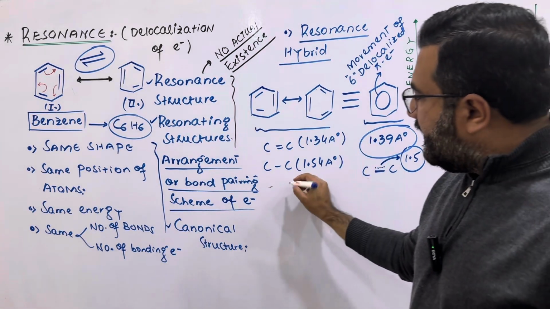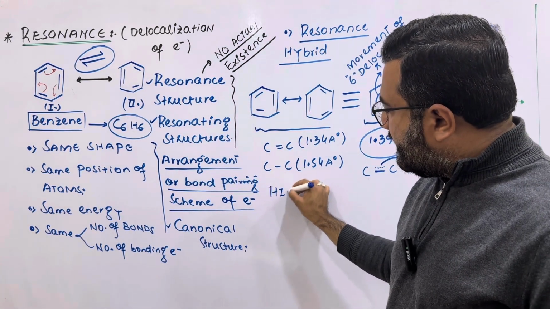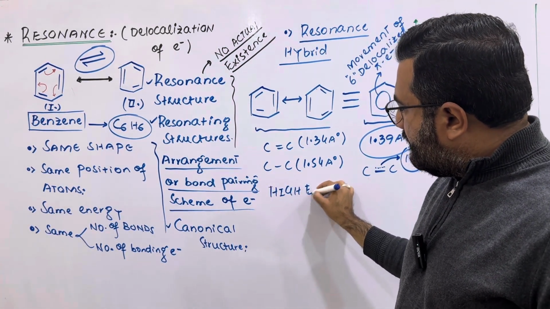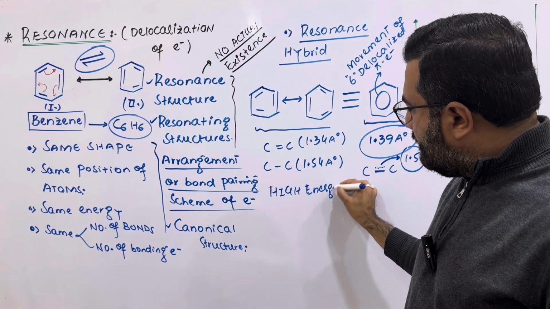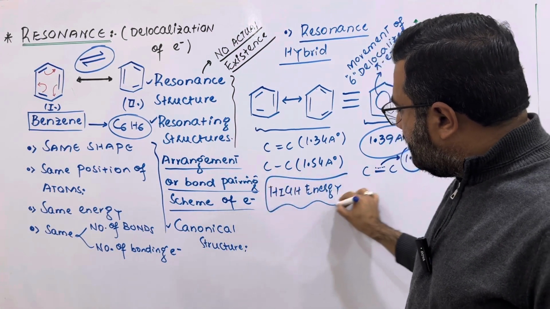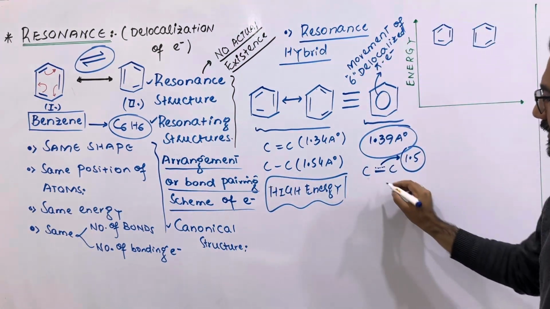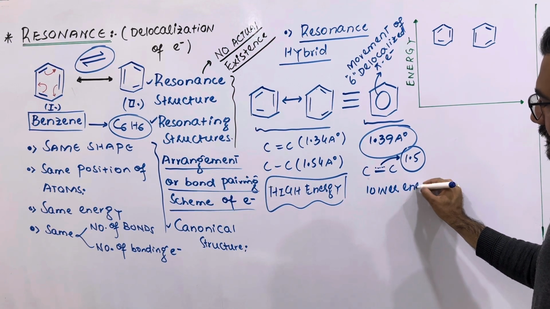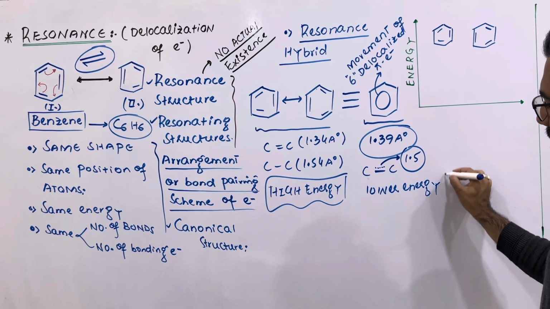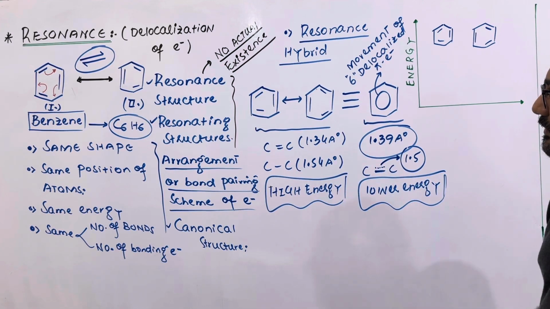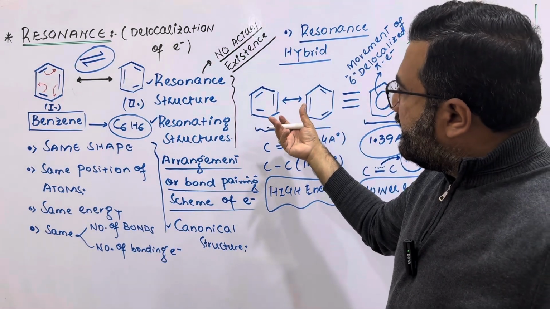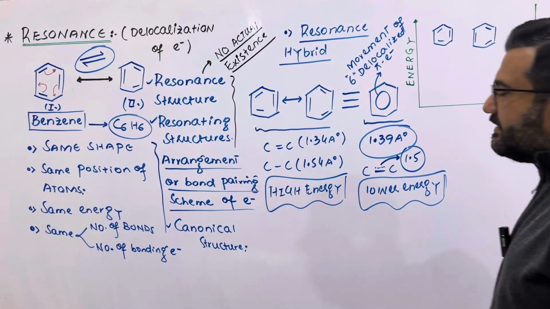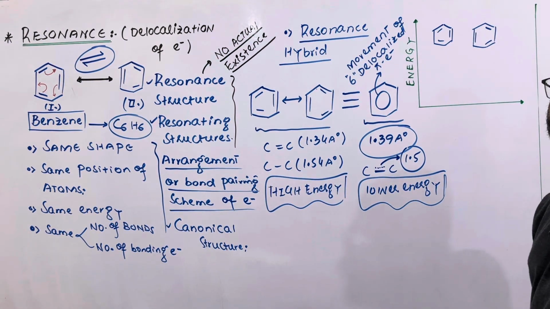As resonating structures, they always have high energy as compared to the resonance hybrid, which is present at relatively lower energy. So the resonating structures are unstable as compared to the resonance hybrid, which, having low energy, is more stable and less reactive than its canonical structures.